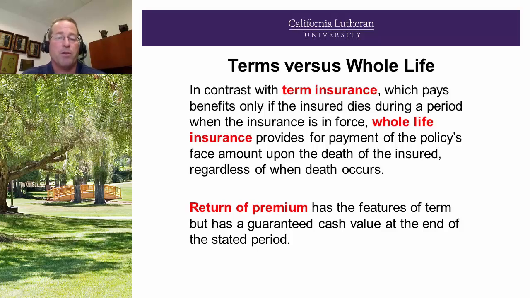The other type, going back a few slides where we had term on the left and whole or permanent cash value on the right, the middle, the hybrid, is return of premium. It has features of term and is funded underlying by term, but has a guaranteed cash value at the end of the stated period. Typically on ROP, or return of premium, 20 and 30 years are the common terms. The rate for return of premium a few years ago was running roughly double that of term. Now, in a very low interest rate environment, the rate has gone up accordingly as the interest rates that the insurance company can earn have gone down.